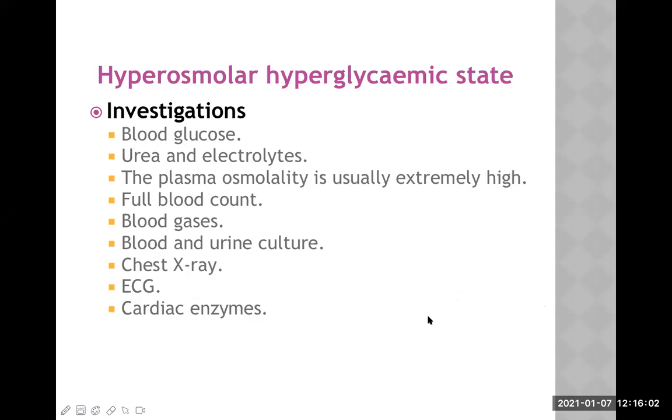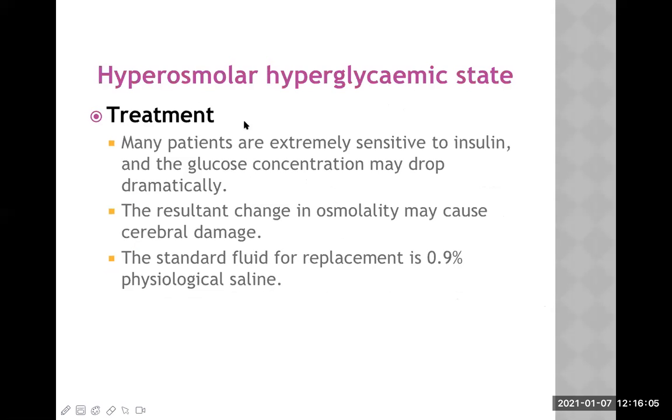Others are the same. And regarding the treatment, many patients are extremely sensitive to insulin. Now, one question, why should we give insulin here? Why? Anyone? Why is insulin given here? Because in this situation, the oral hypoglycemic agents may not work, or even if they work, they take a lot of time to decrease the sugar level. Blood sugar level is so high, so insulin is given directly, that is regular insulin.